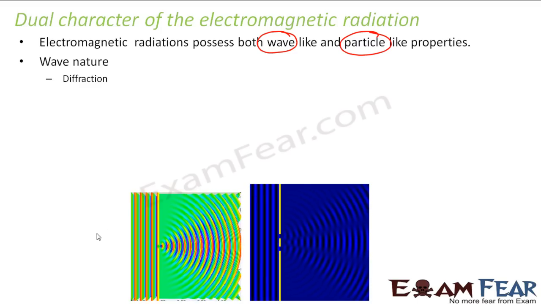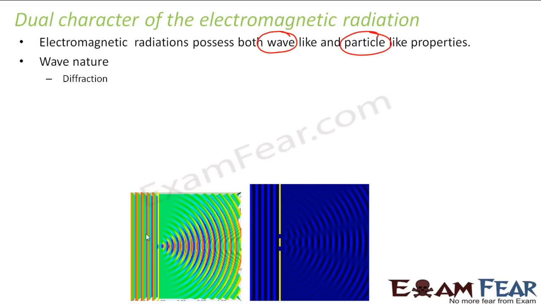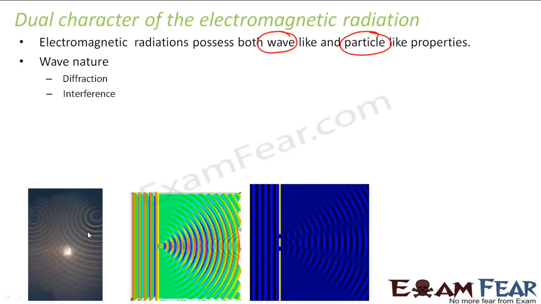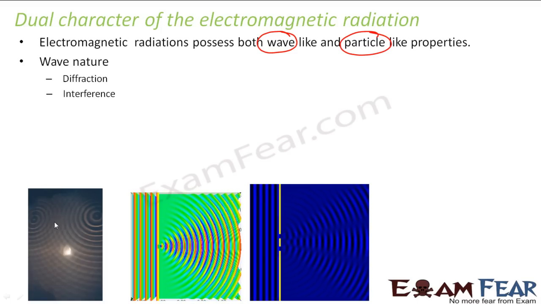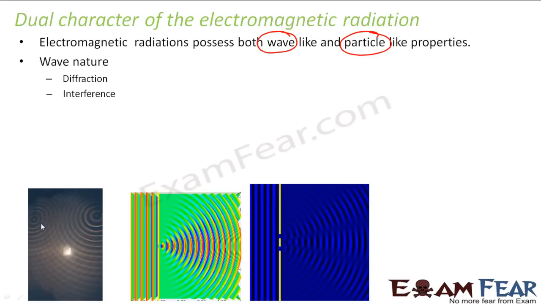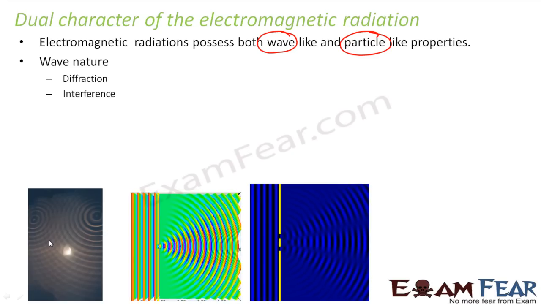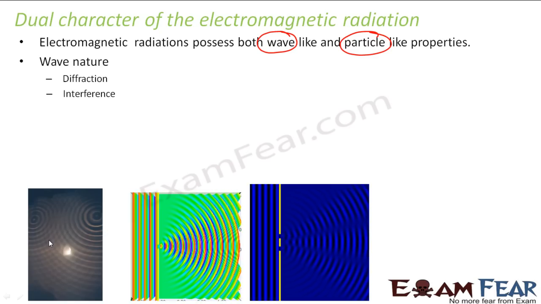For example, water also has wave-like property. If you block this water, again it follows the same pattern from the holes, right? It comes out. Like any wave, it has this diffraction property. If you see interference, water also shows it: you drop two or three stones here, these waves come and they interfere. These are common properties of a wave. So when you think of wave, you think of diffraction and interference.